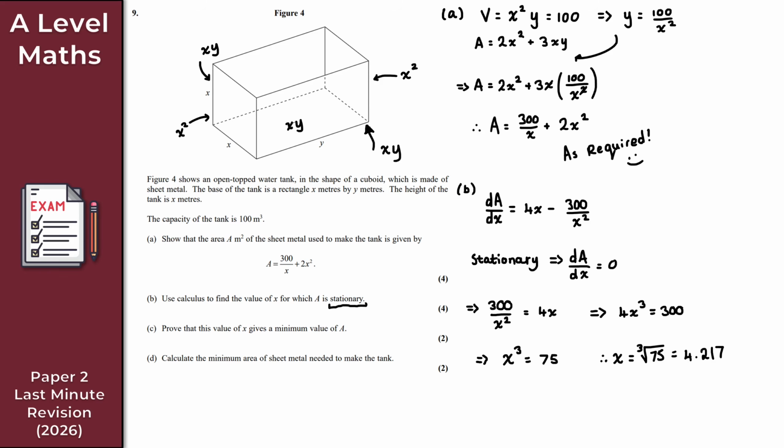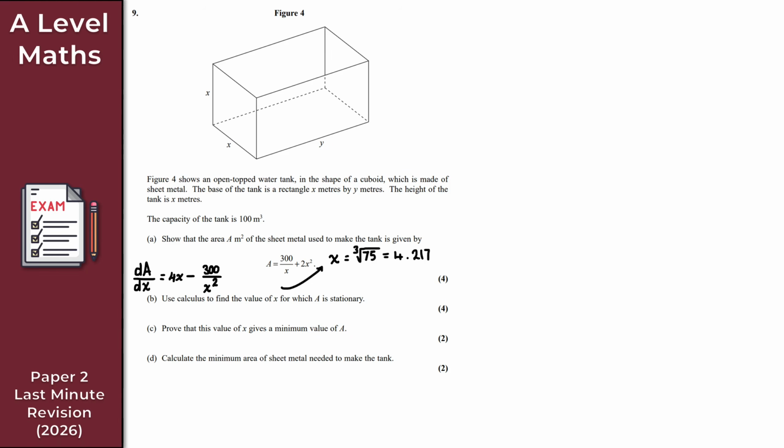As we can see, we don't have any more room. So what I'm going to quickly do is pause the video, clear the screen, and then we can continue with part C and part D. So as we just said, we've cleared the screen and we can continue with part C and part D. The other thing that I've kept from part A and part B is the first derivative, dA by dx, and also the value of x for which A is stationary. So these are both from part B, because we will need those for part C and part D.